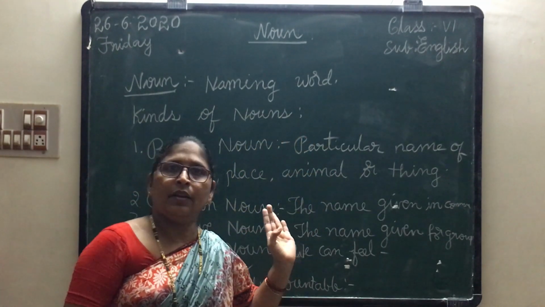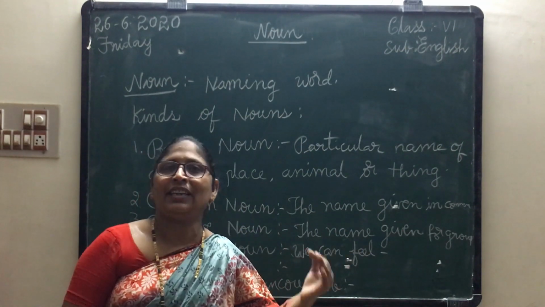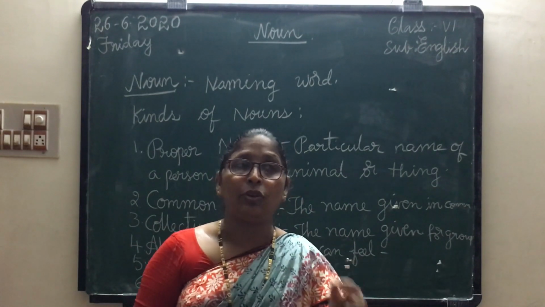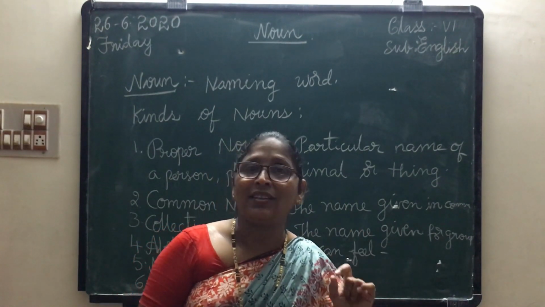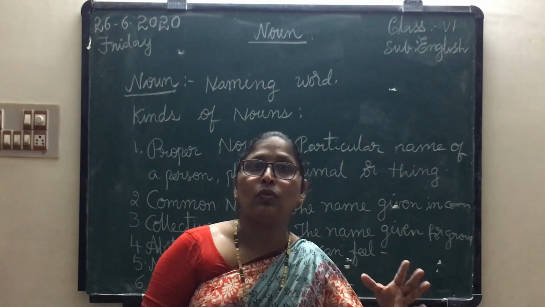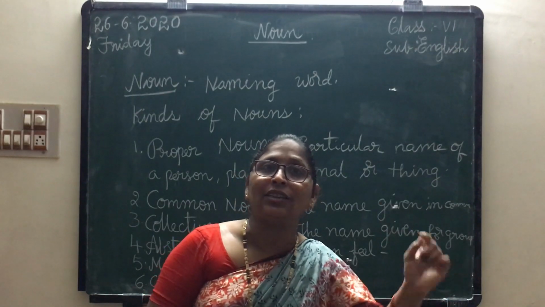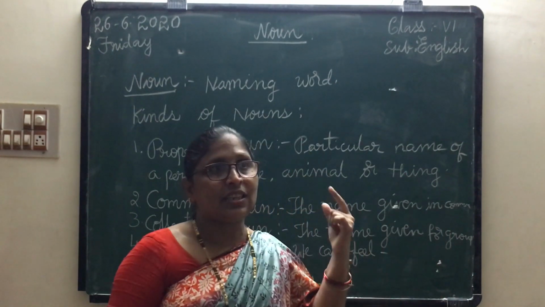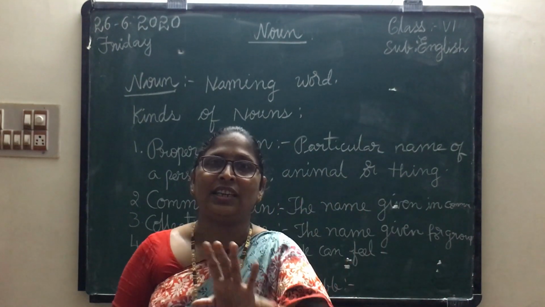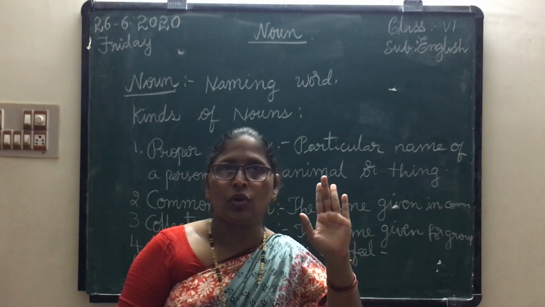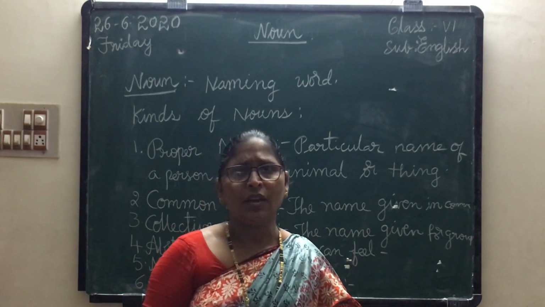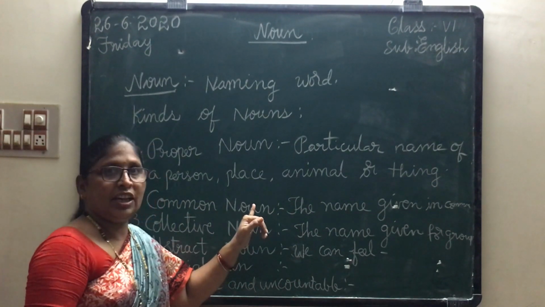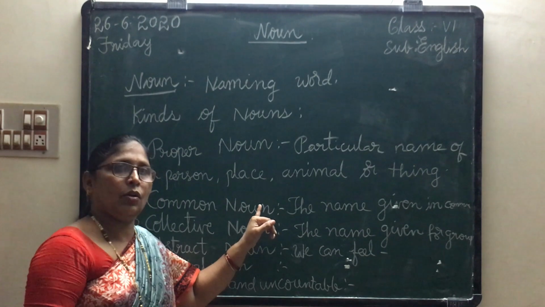Suppose we take animals. There are many animals like tiger, cat. But in your home you have a cat, and you give some particular name to it. What is that? Pussy, Brownie. The particular name given to the cat is called a proper noun. It is written with a capital letter, whether it comes at the start, in the middle or at the end of the sentence. The proper noun is shown with a capital letter only. Understood? Next, common noun. The name given in common is called a common noun.